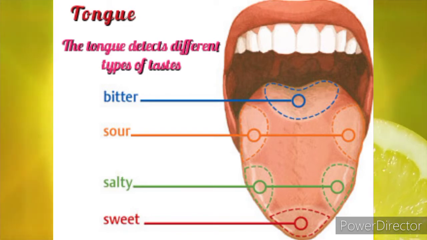Next, tongue. The tongue is a fleshy muscular organ present in our mouth. It is free at the front but attached at the back to the floor of buccal cavity. The tongue helps to mix saliva with the food and detect different kinds of taste through the taste buds and to swallow food. Different areas of tongue detect different kind of taste, like sweet, sour, bitter, salty.